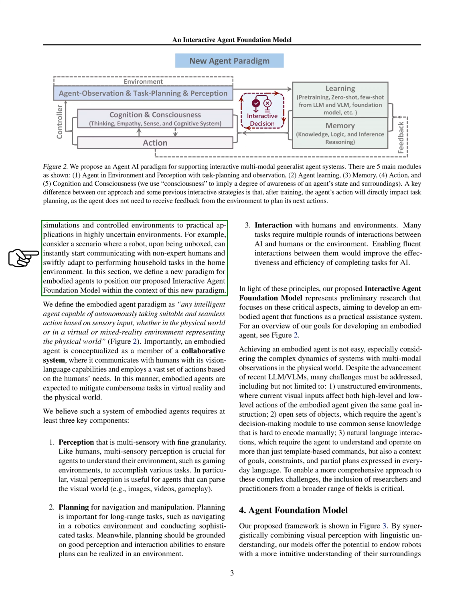Imagine a robot that can start interacting with people who aren't tech experts and quickly learn to do household chores right out of the box. In this part of our discussion, we introduce a new way of thinking about these robots, which we call embodied agents, and explain how our interactive agent foundation model fits into this new approach.